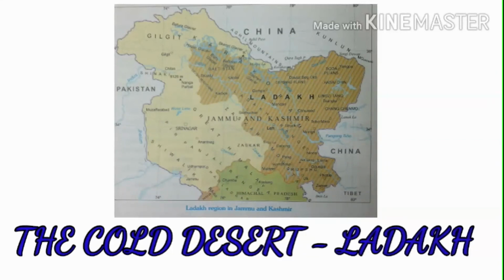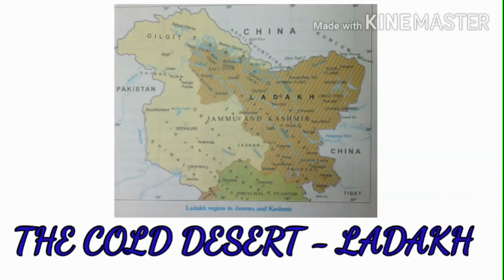While deer, wild yak, hare, kyang, mule, wild sheep and some special kinds of dogs, then wild goat called ibex. These are the main animals of the Ladakh region.